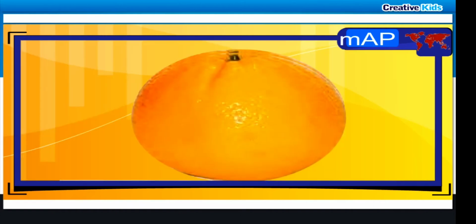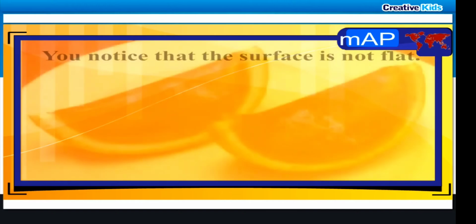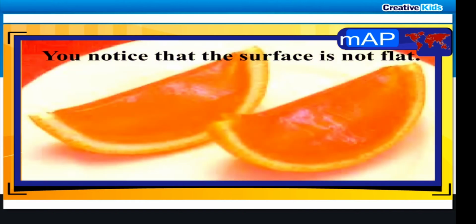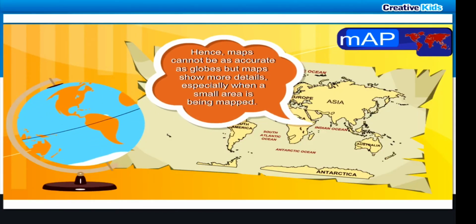Mark 2 points on the orange. Peel the orange from the place in between the 2 points in such a manner that the peel is a single piece. Now, spread it on a table. You notice that the surface is not flat. It has creases. In addition, the 2 points that were the nearest are now the farthest. Hence, maps cannot be as accurate as globes, but maps show more details, especially when a small area is being mapped.